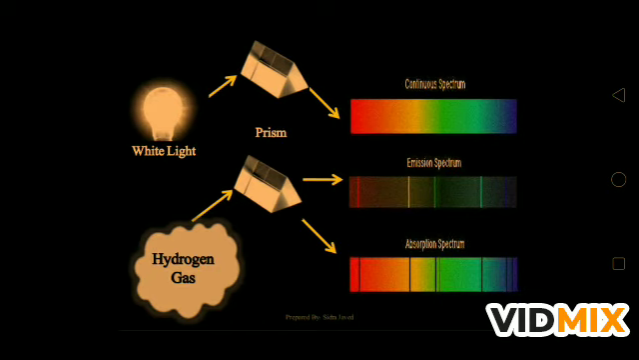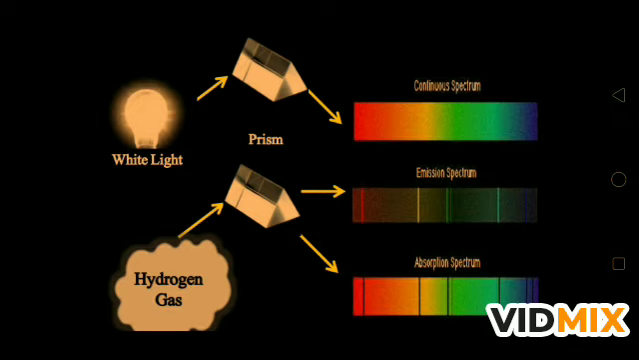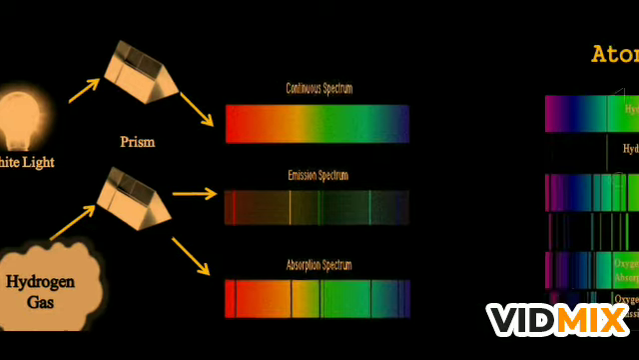Suppose white light falls on the prism, it gives the continuous spectrum, and when the light passes through gases, we are taking hydrogen gas here, we get two types of spectra, emission spectra and absorption spectra. The emission spectrum lines we get are absent in the absorption spectrum. So these are different phenomena, emission spectra and absorption spectra.